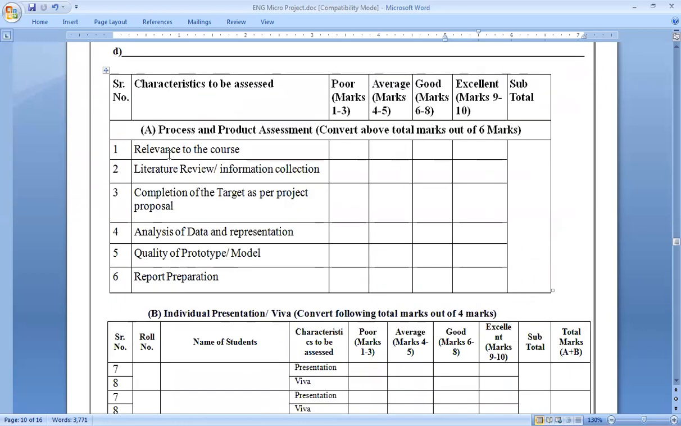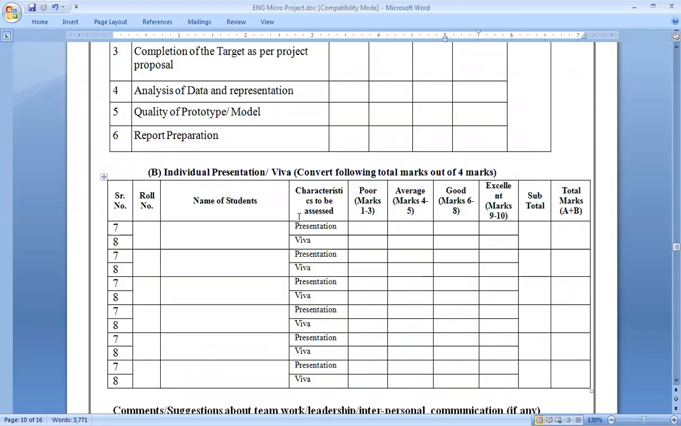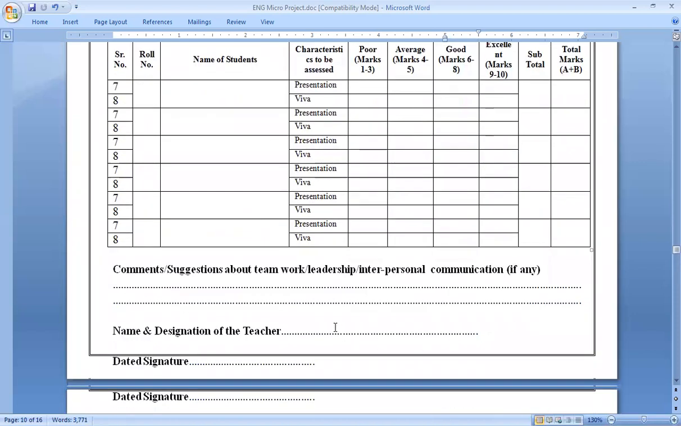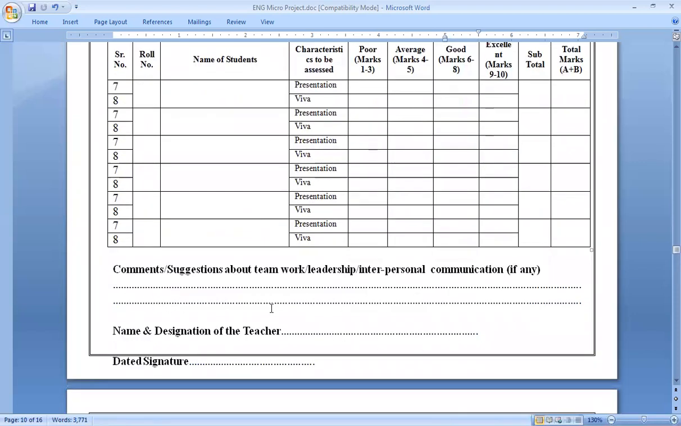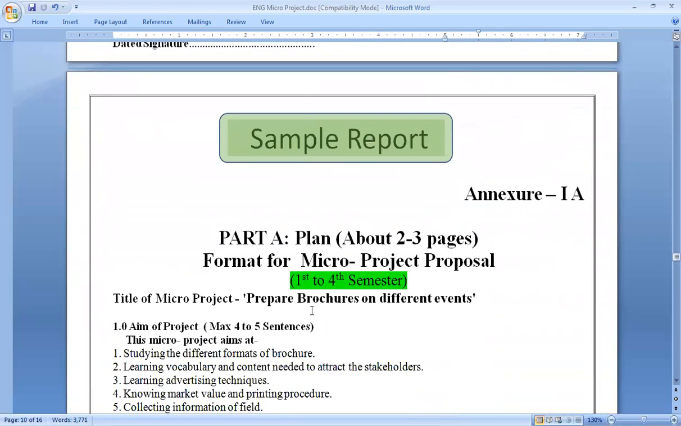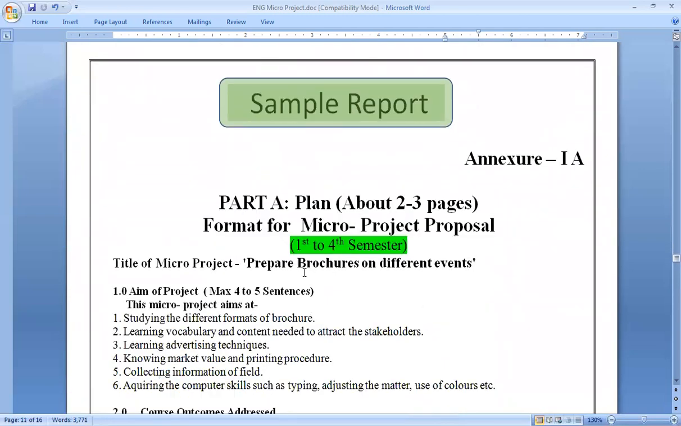And after that, this is the evaluation sheet given to the teacher. The teacher will put your marks. You have to just fill in your part, write down your roll number and name of the students, and marks will be given to you here. The comment given by the teacher will be written here. Okay, now let me show you a sample report, students. Now you have to pay attention.